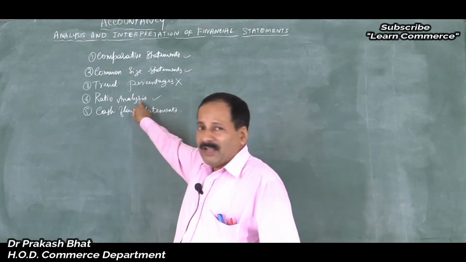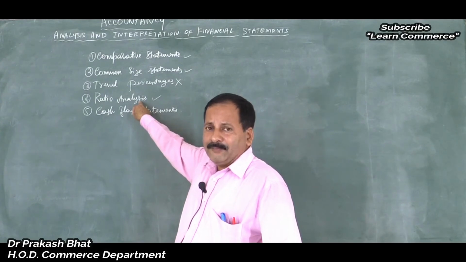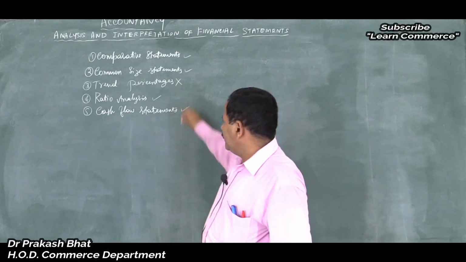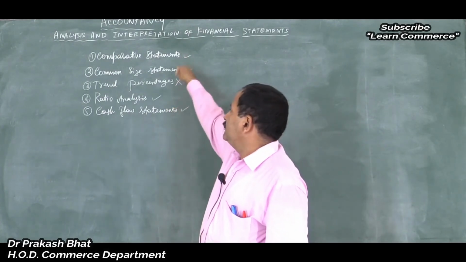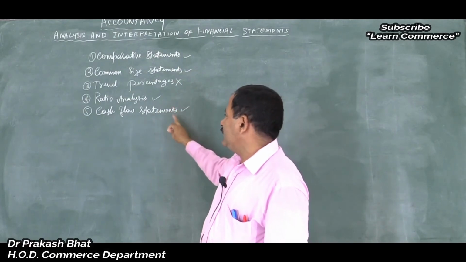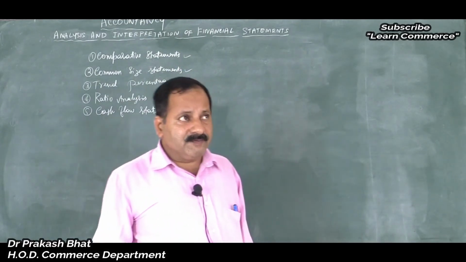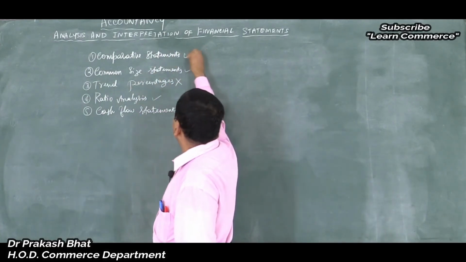Here you will have only formula, nothing else other than formula. If you know the formula, easily you can solve it. A small chapter, cash flow statement. So we have 3 chapters left here. Clear? Now let us move on to the first one, what is comparative statement.